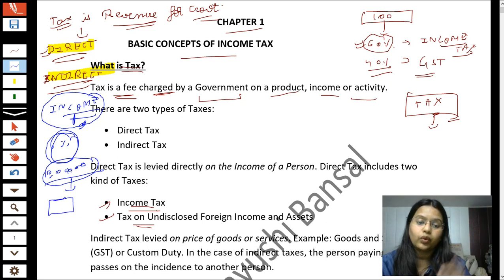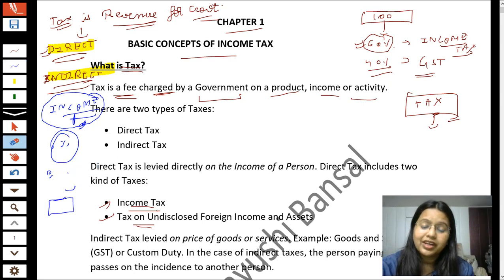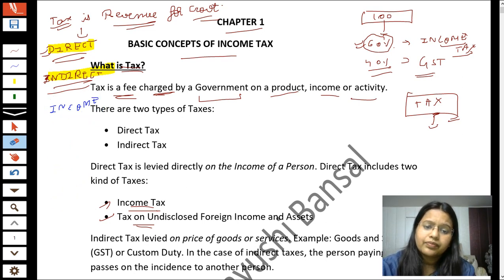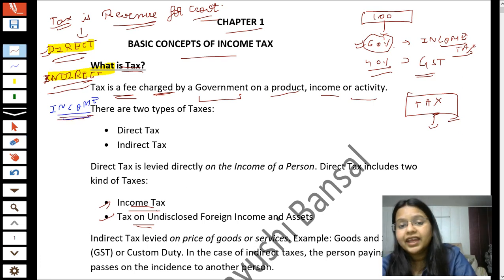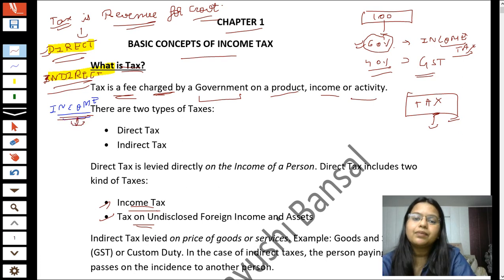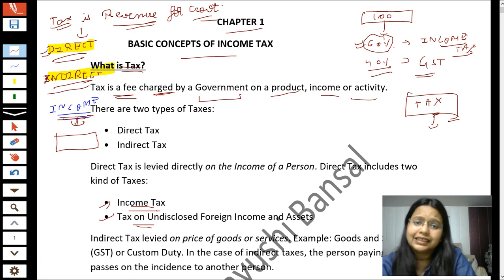Okay, now the next important question in income tax comes, students: why do you earn income? Why does anyone earn income? The basic purpose of earning income is to satisfy our basic needs. What are the basic needs? Food, water supply, electricity, that's what.